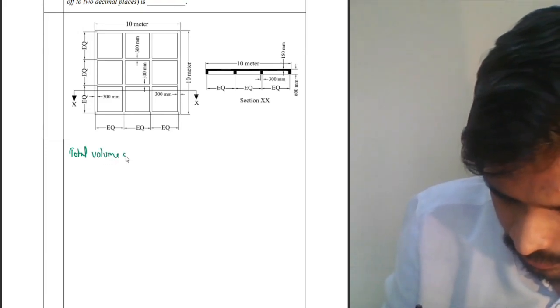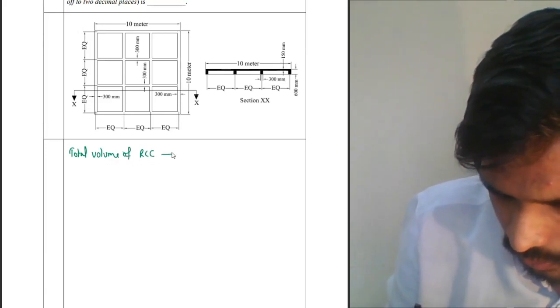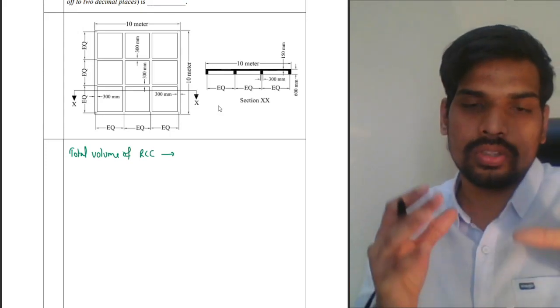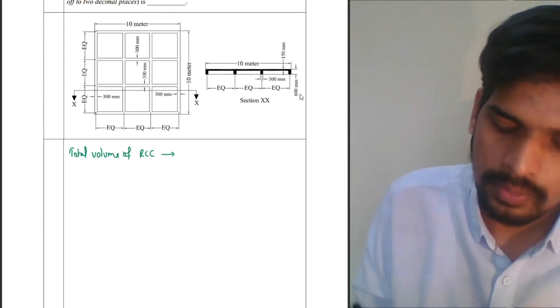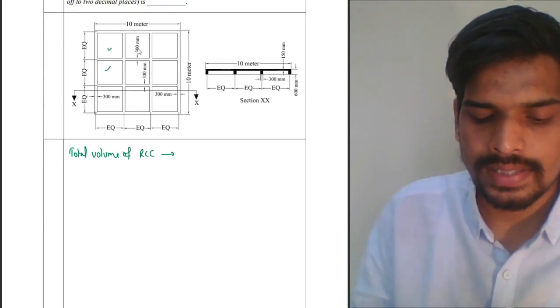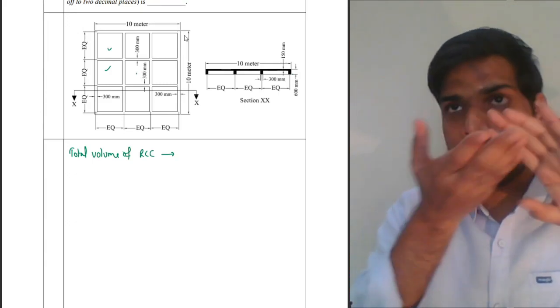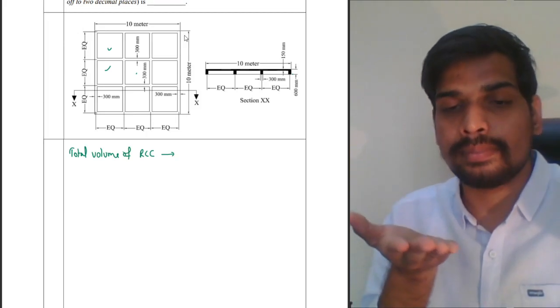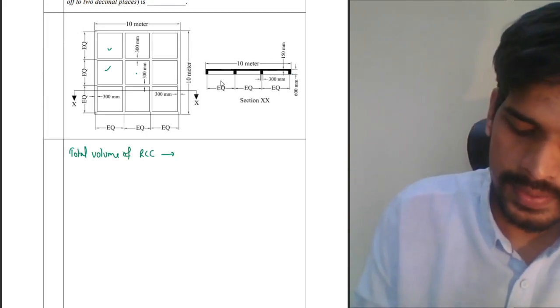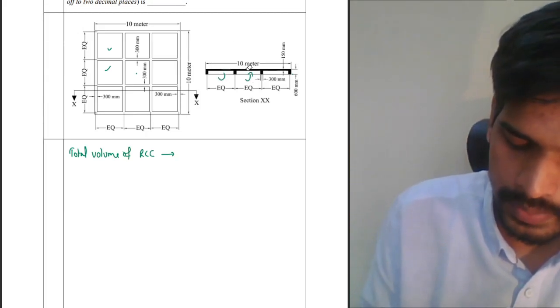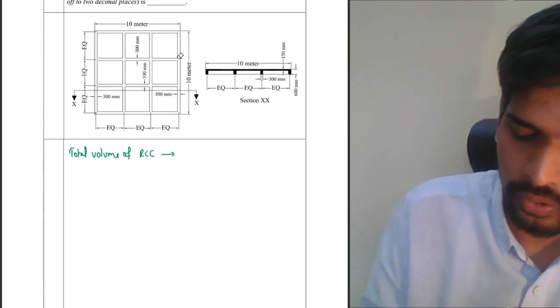Simplest method here. Total volume of RCC: find out the total volume of slab till the bottom of the beam thickness and then subtract these depressions. How is the slab basically? It is a slab with beams. Find out the total volume till the beam thickness. Subtract these depressions, these volumes you can subtract, right? So that's the approach which we will be following first.